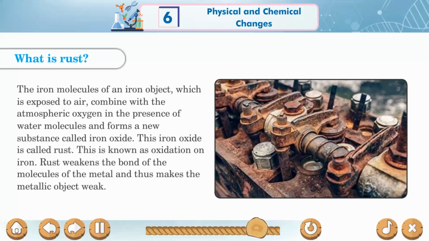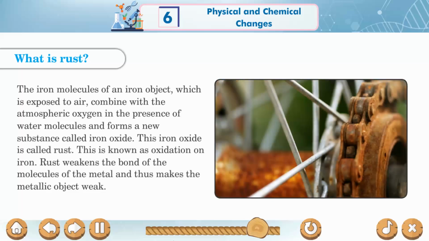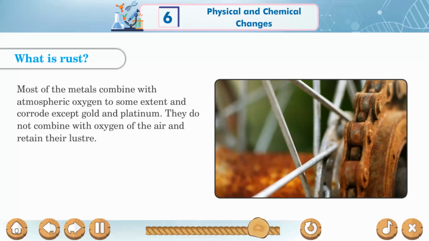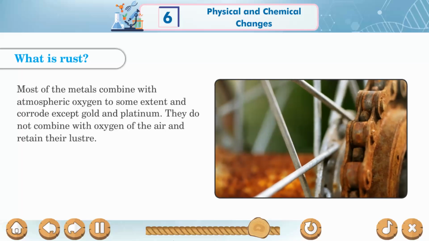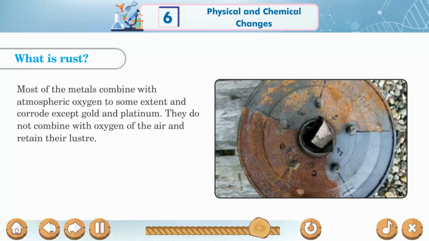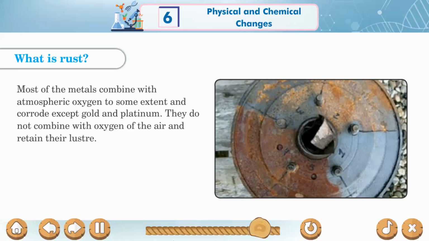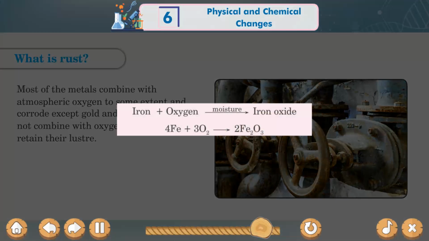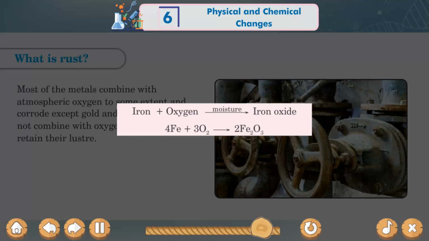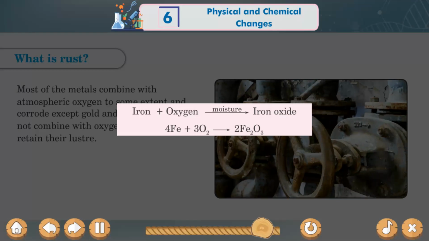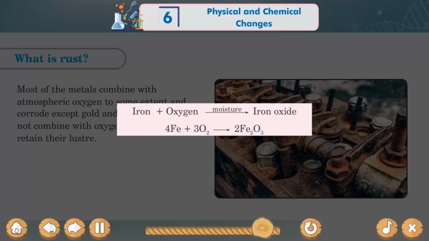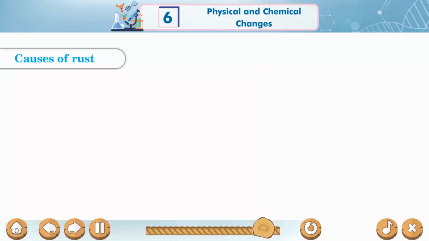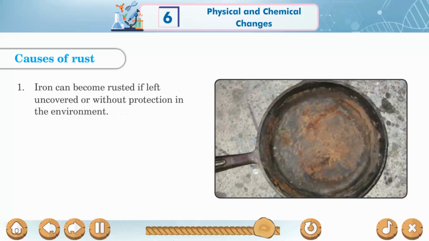Rust weakens the bond of the molecules of the metal and thus makes the metallic object weak. Most metals combine with atmospheric oxygen to some extent and corrode, except gold and platinum. They do not combine with oxygen of the air and retain their luster. Iron, 4Fe, plus oxygen, 3O2, in the presence of moisture gives iron oxide, 2Fe2O3.